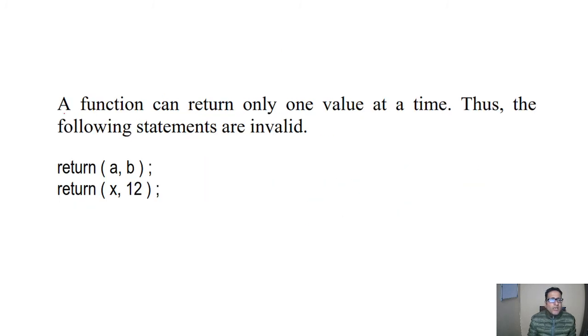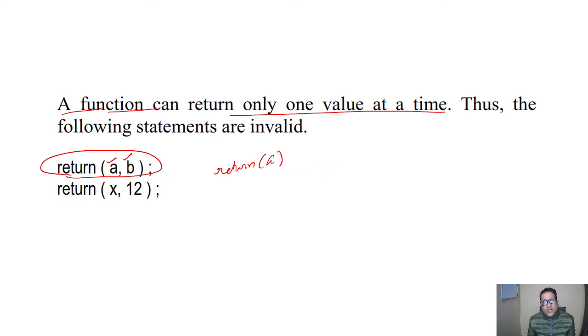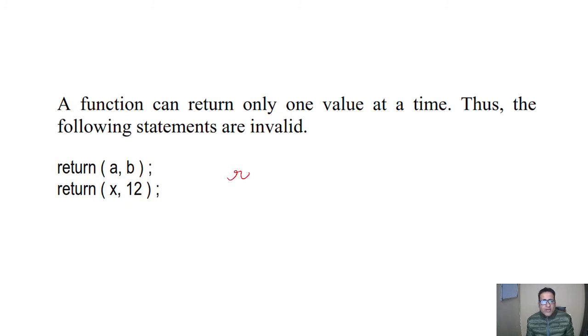Next is that a function can return only one value at a time. We can't return like this, return a and b, because the return statement can return only one value at a time. We can't write a and b, or x and 12. We can write return directly without any parentheses.